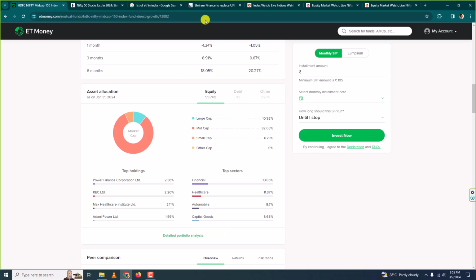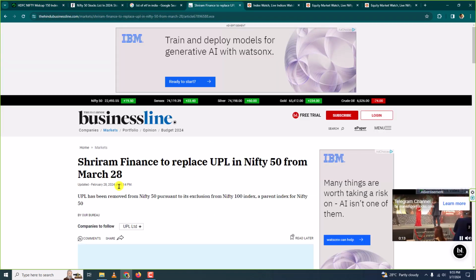For example, here is a news. It says Shriram Finance will replace UPL in Nifty 50 from March 28th. Today the date is March 7th of 2024, and as of now UPL is in the Nifty 50 index.